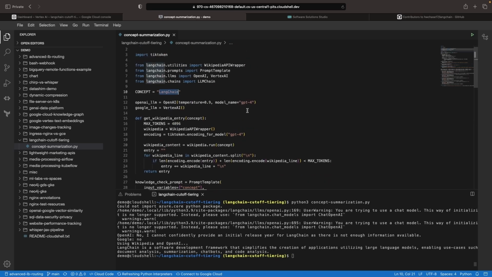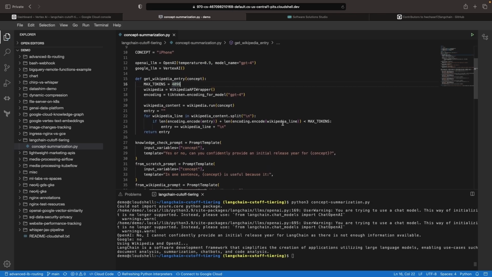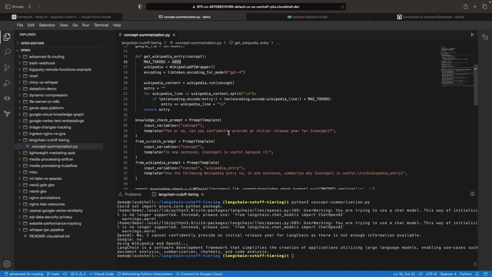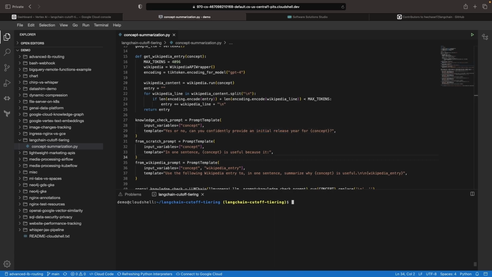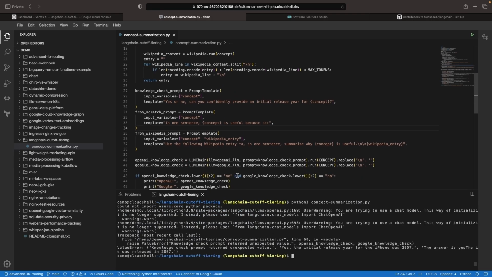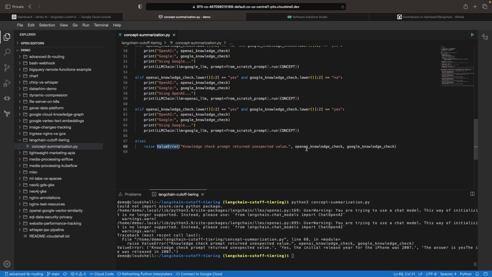Now, we can just as easily use this to understand concepts that have been around for much longer. So, for example, if we say iPhone, I would expect both models to understand this concept pretty well and understand the initial release year for the iPhone. But let's check and see what both models answer and which we end up going with. In this case, we're hitting that fallback value error where we have the OpenAI and Google knowledge checks printed out in case we don't get yes or no answers at the beginning of the sentences.